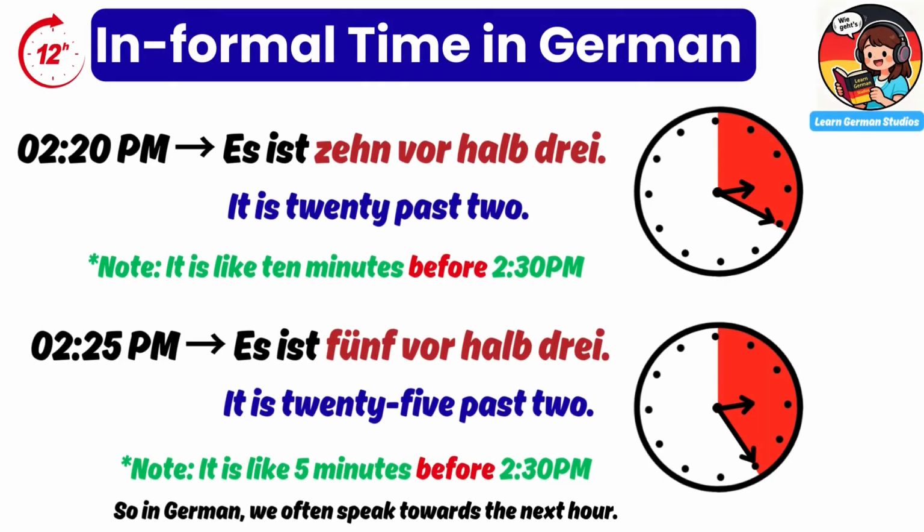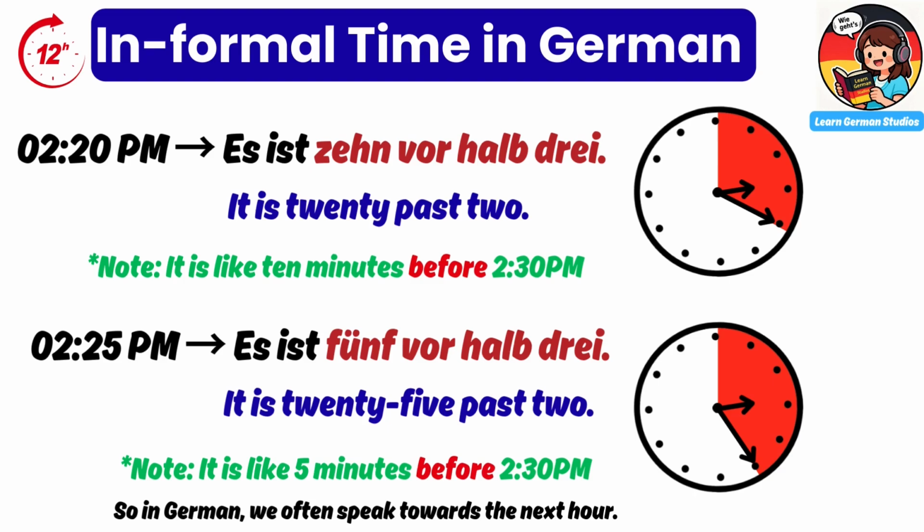Now we will see how we use time speaking towards the next hour. 2:20 p.m. Es ist 10 vor halb 3. It is 20 past 2. Note that it is like 10 minutes before 2:30 p.m.